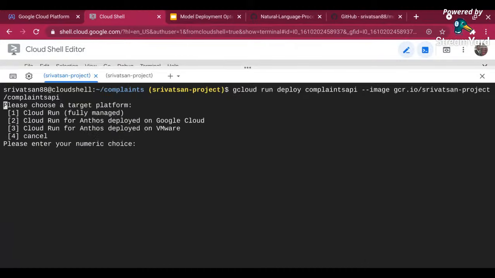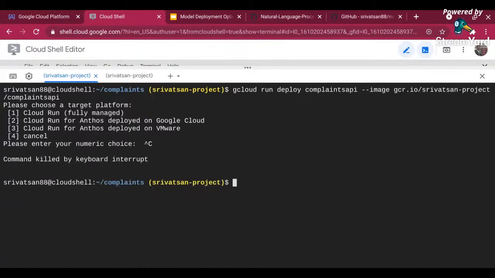So let me run this. It's going to ask me how I want to deploy it. One thing I must have given is the platform managed flag. Let me do a Control C and open it up. I can say hyphen platform. I can either say fully managed, or use Anthos deployed on Google Cloud, or Anthos deployed on VMware. Anthos is basically Google's service for running hybrid cloud, so you can run it on-premise as well as in the cloud without any difference.